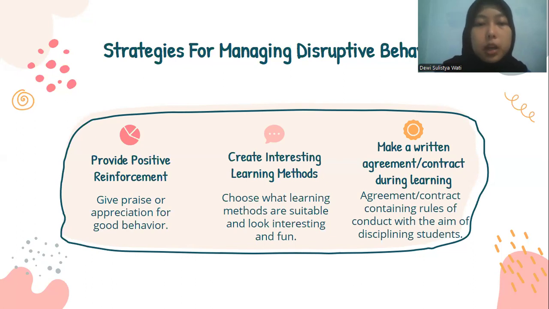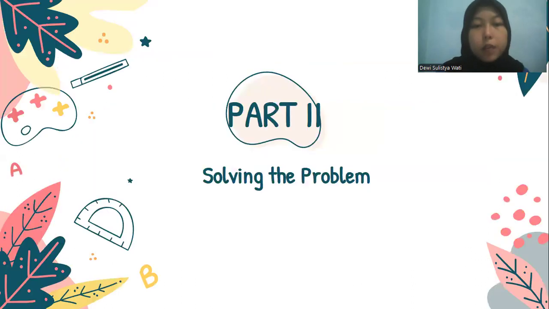The last is make a written agreement or contract during learning. Apply a written agreement or contract containing rules of conduct with the aim of disciplining students. Include rewards or sanctions for those who do good things and those who disrupt the class. And the part two, solving the problem.